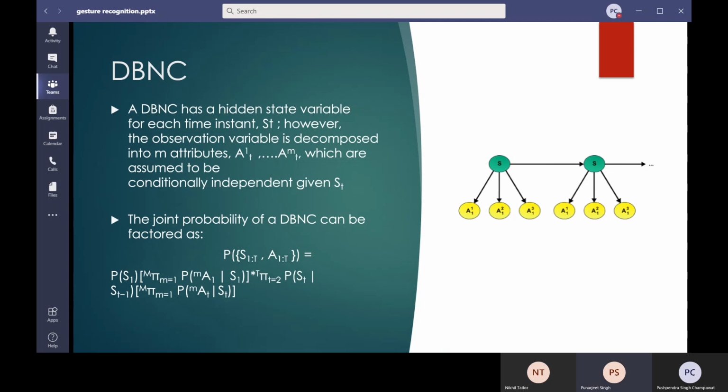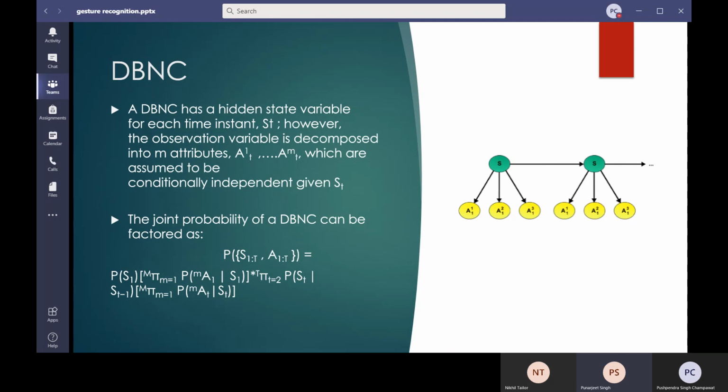The second point, which is better in a DBN, is that it gives greater flexibility than HMMs, as we only have a single attribute in an HMM and we have many attributes here. So the structure can be more flexible in the DBN case. And in this particular case, we will be using the dynamic Bayesian network classifier for our given problem. Now, let's see how the dynamic Bayesian network classifier works.